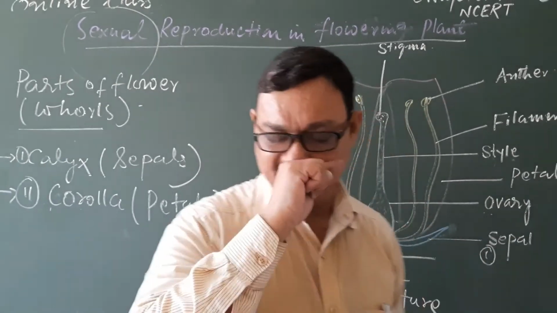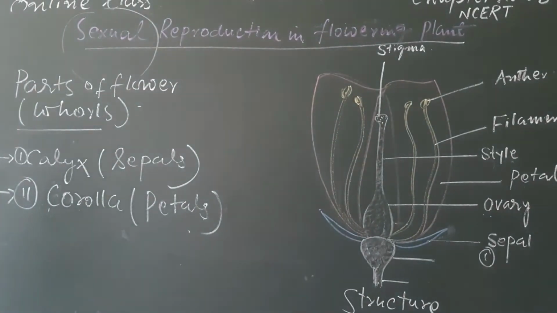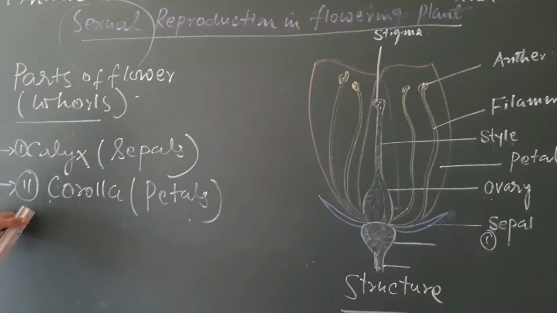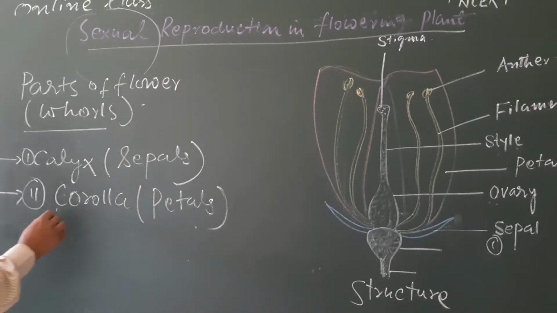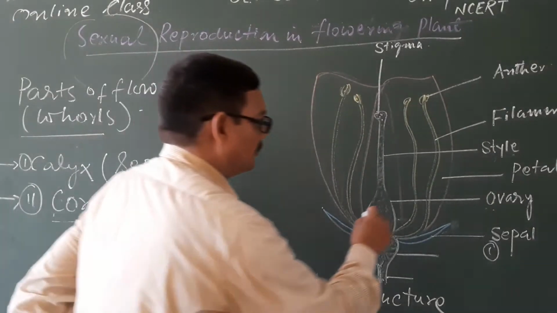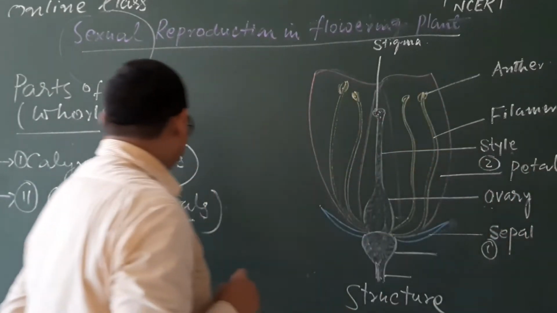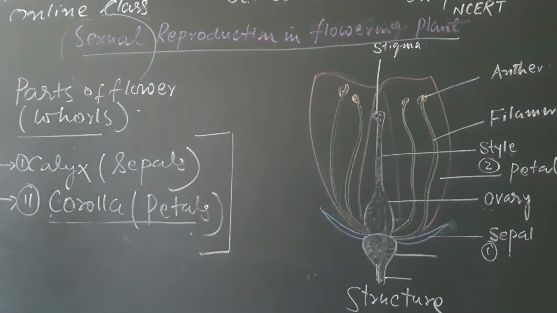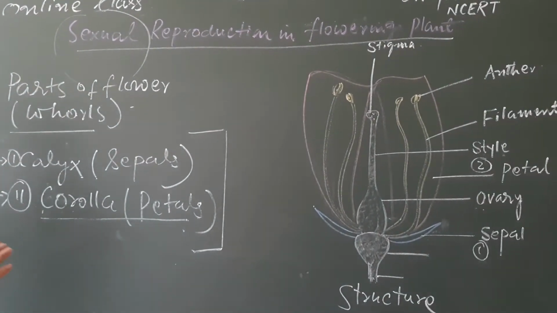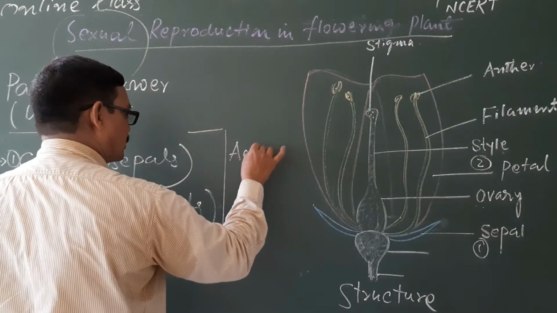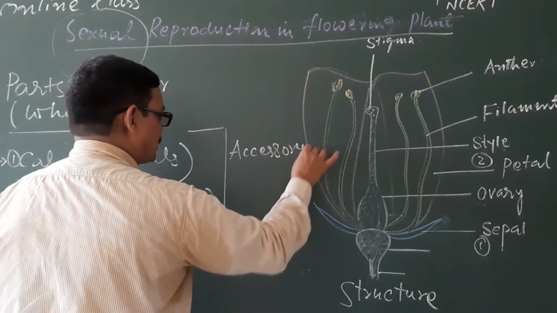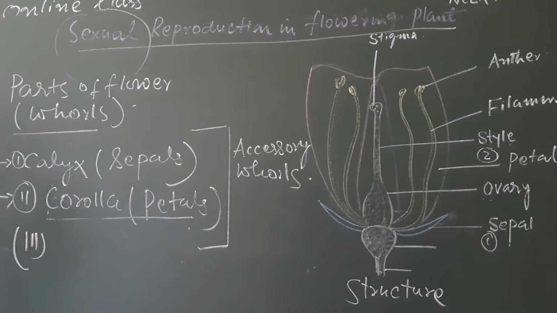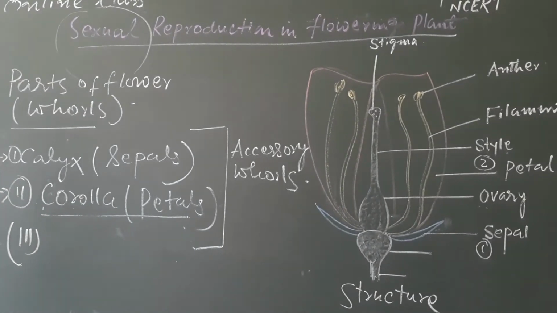One more important feature in case of flowering plant reproduction is pollination. That means the transfer of pollen grains from anther to the stigma. You may see here that this is the petals. Here, this is the second part. Now these 2 parts are not directly involved during the process of reproduction. That is why they are also known as accessory whorls.